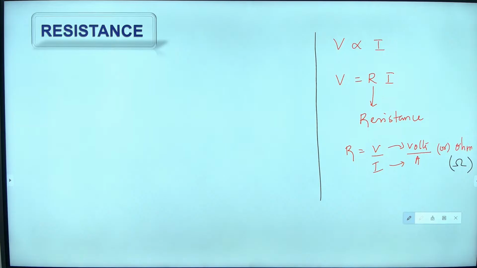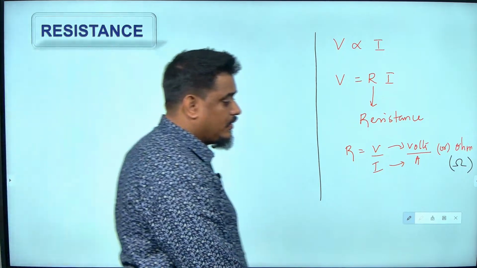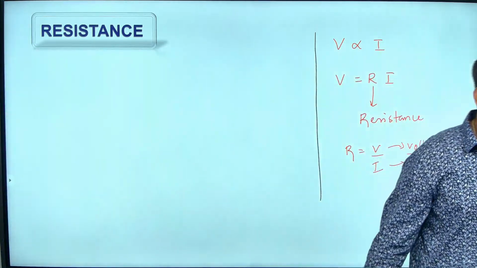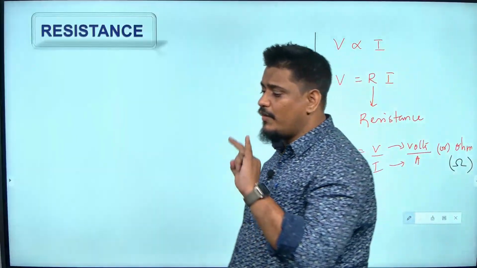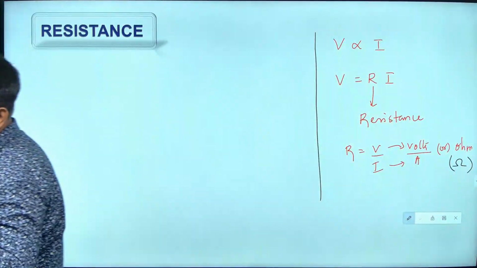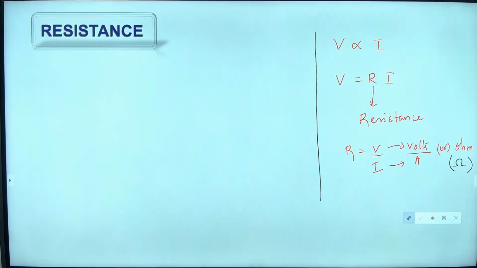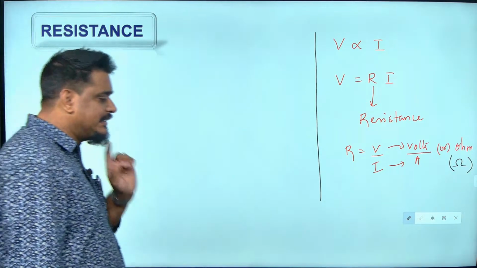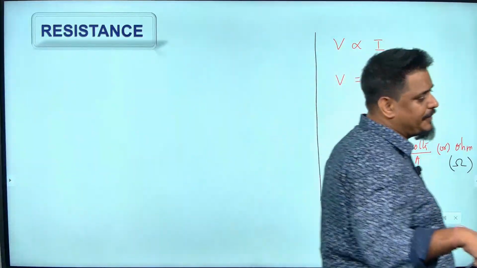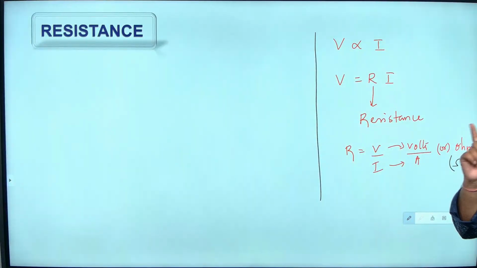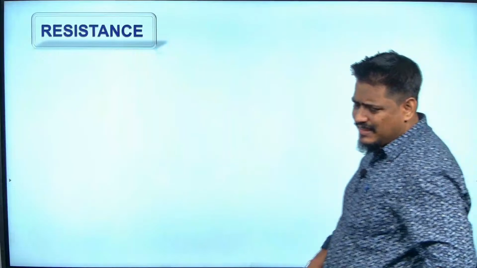So, you have learned three things: 1 ampere definition, 1 volt definition, 1 ohm definition. Anything can definitely come in the school examination. When this chapter is in the examination, they will ask you to define 1 ampere or 1 volt or 1 ohm, maybe all three in the same exam. Important things. Okay.